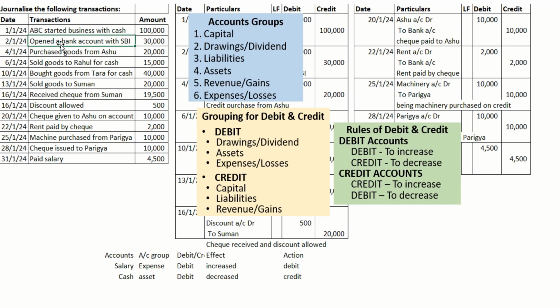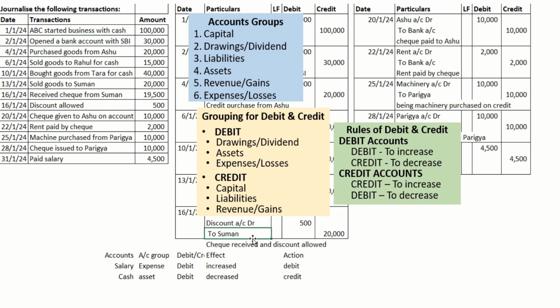We record both by way of debit and credit, but it depends upon the category. If it is under the debit category, for increase we debit, for decrease we credit. If it comes under the credit category, for increase we credit and for decrease we debit.